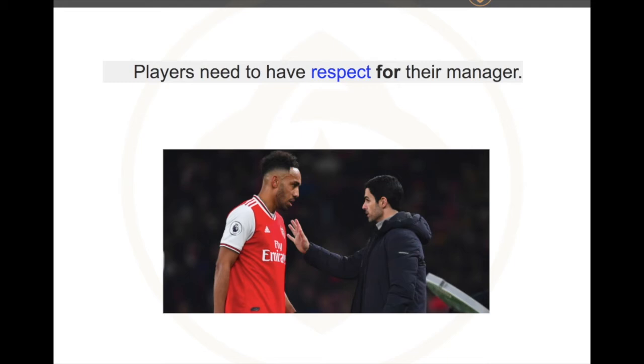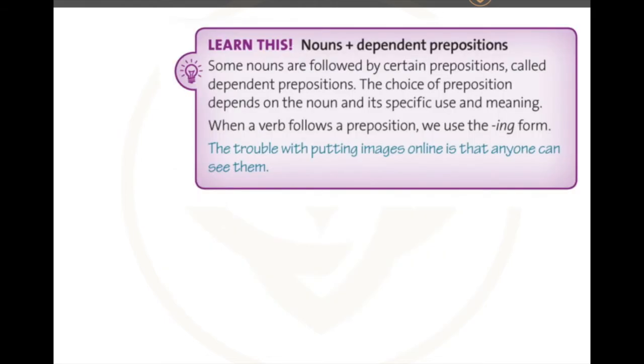In this situation, players need to have respect for their manager. The preposition for is following the noun. So this is a preposition connected to a noun: noun respect, preposition for. There are not many rules about nouns with dependent prepositions, because the choice of preposition depends on the noun and its specific use and meaning.